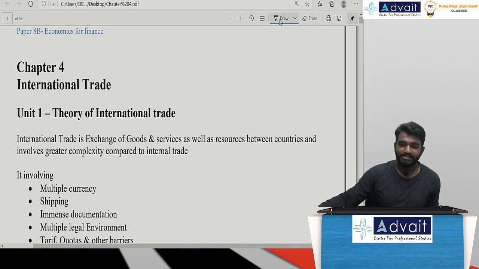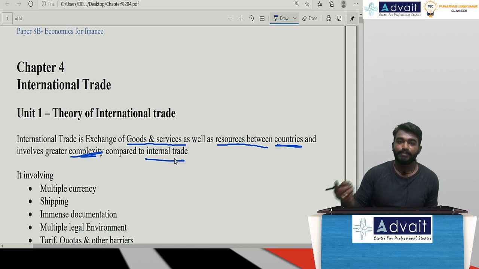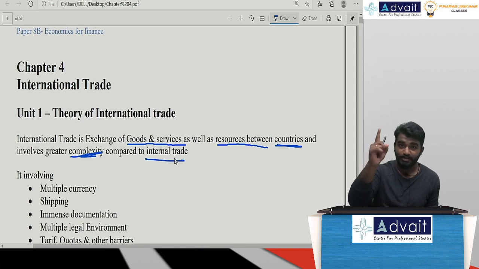International trade is the exchange of goods and services as well as resources between countries, and it involves greater complexity compared to internal trade. Two things to be remembered in the definition: goods and services, and exchange of resources. The first one is the exchange of goods and services.